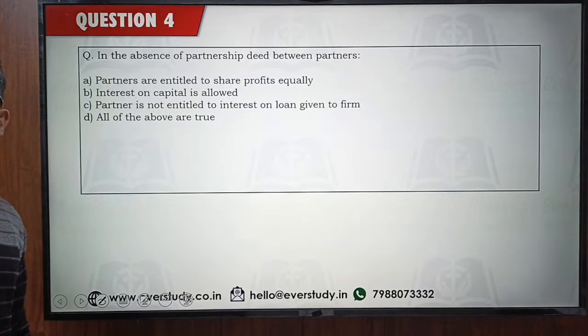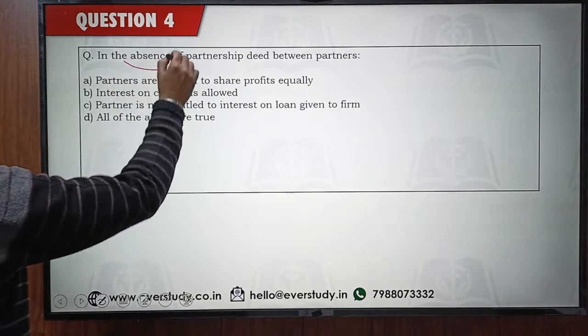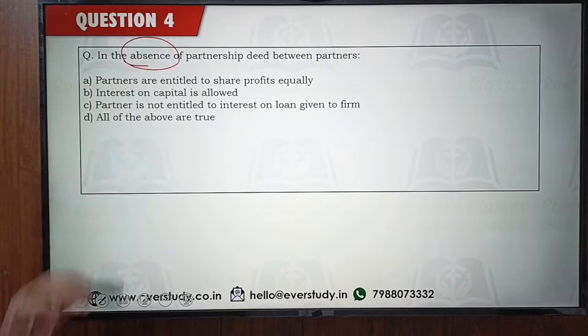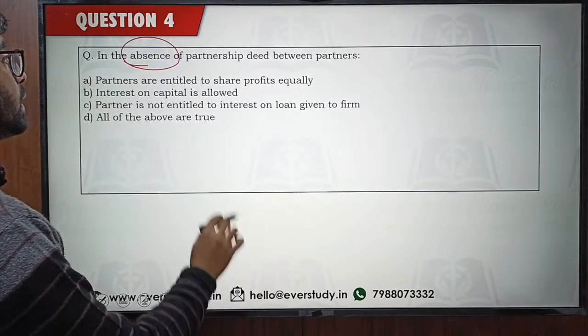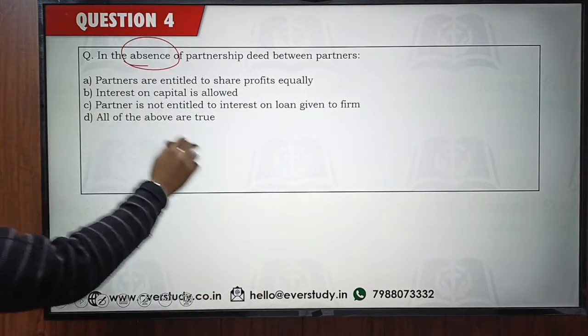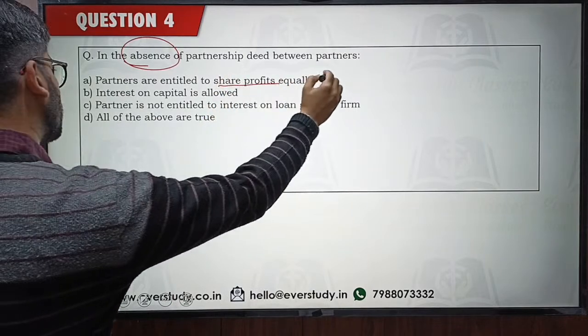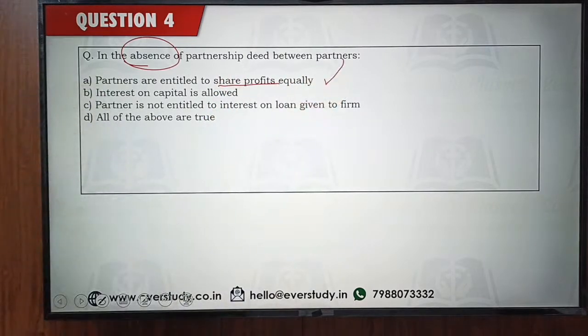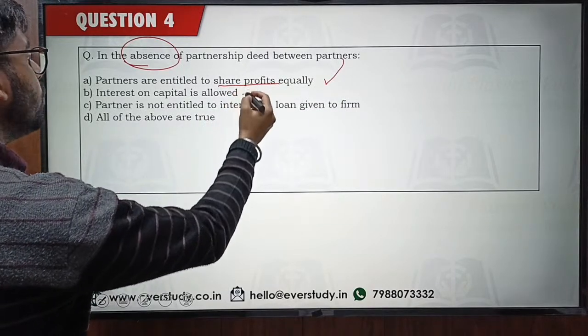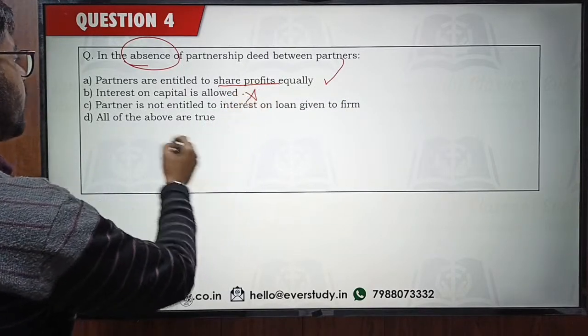Naveen is saying option A. Again, Naina is saying option A, and some people are also saying option number D. Okay, so if we do not have a partnership deed, there is no written agreement between the partners. So in this particular case, partners are going to share profits equally. This is absolutely right. And interest on capital, is it allowed or not allowed? Interest on capital is not allowed.